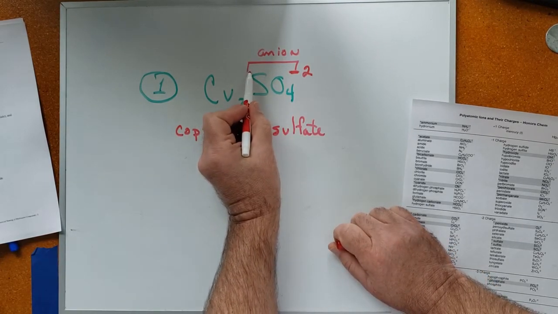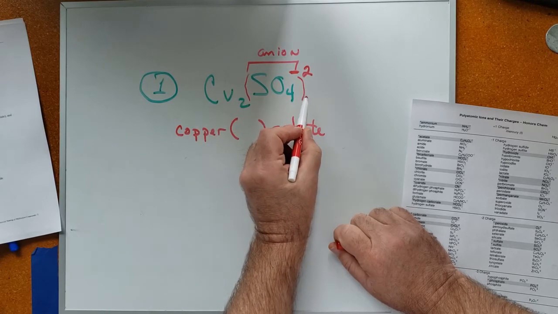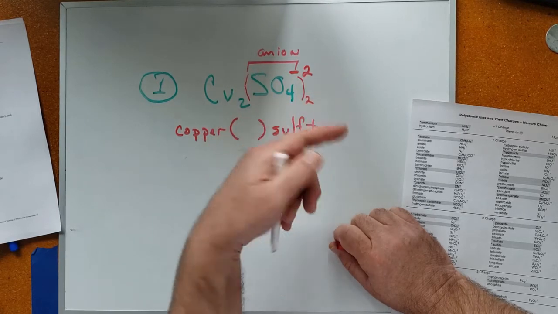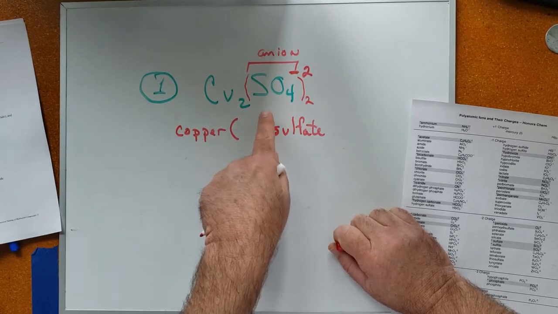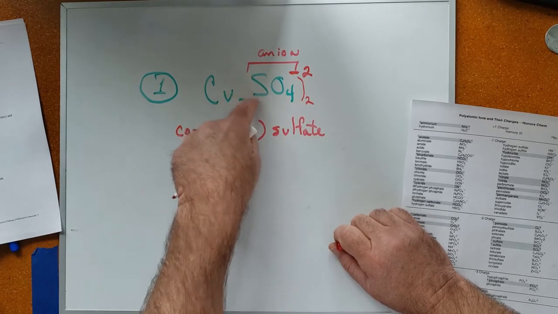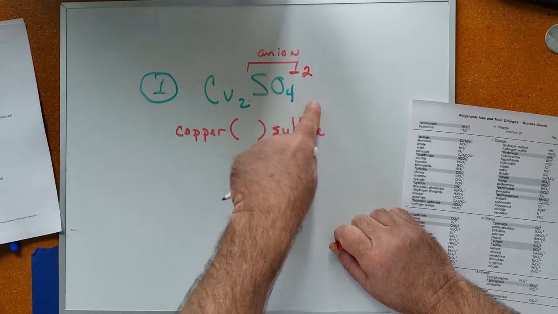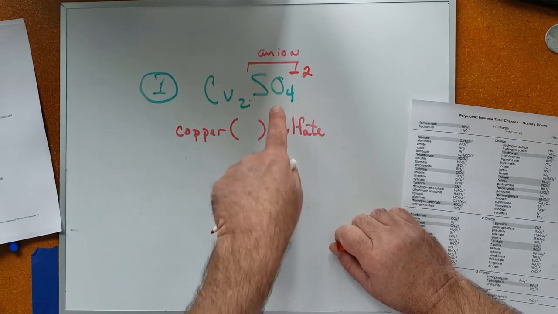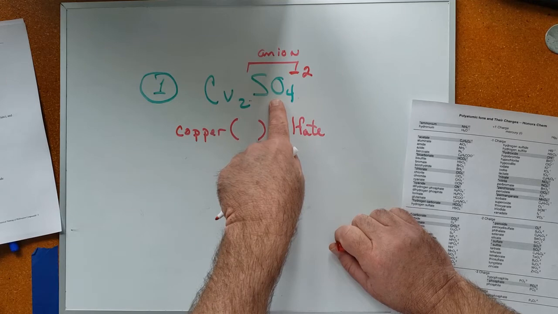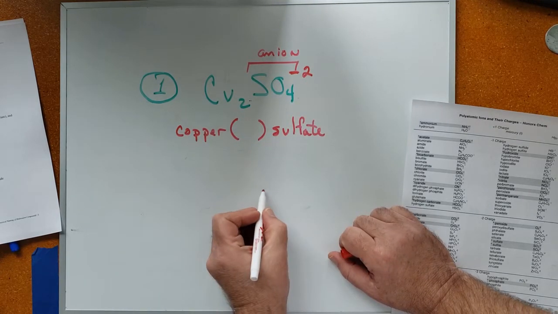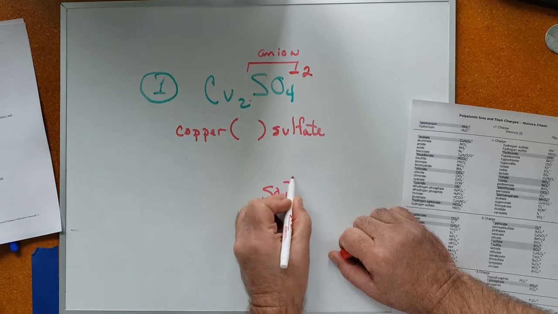If there were more than one sulfate, I would have parentheses around it and a number outside. If it was SO4 with parentheses and a 2, the way we normally say this is SO4 taken 2 times. But that doesn't exist here. Since there are no parentheses and no subscript outside, there is only a single sulfate anion with a charge of -2. So here we'll say sulfate, -2.